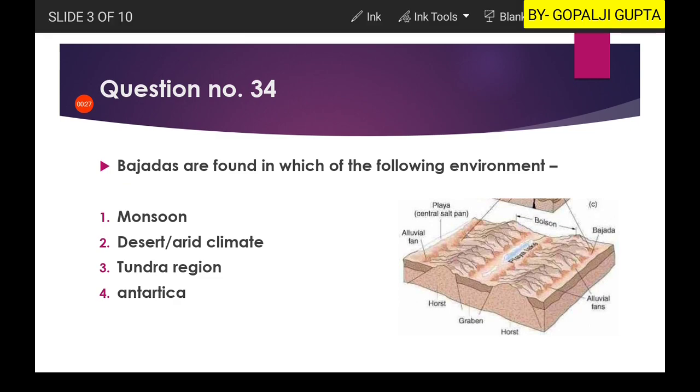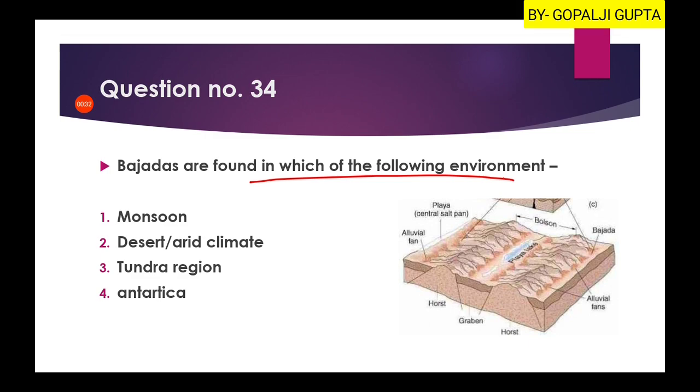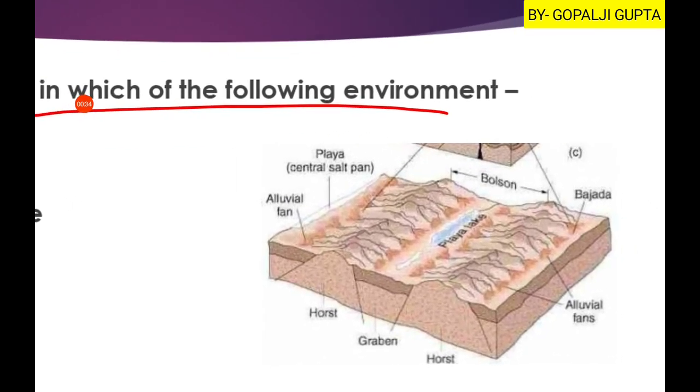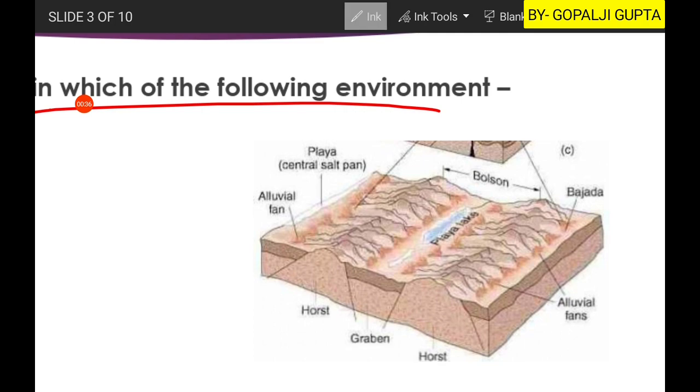Now the next question is, bajadas are found in which of the following environment? As you can see in this picture, this is an arid or semi-arid region. Here you have the alluvial fans, these triangular structures.